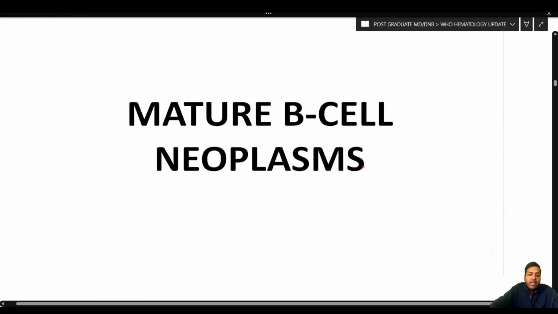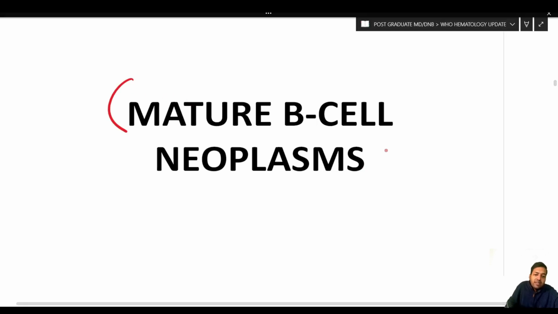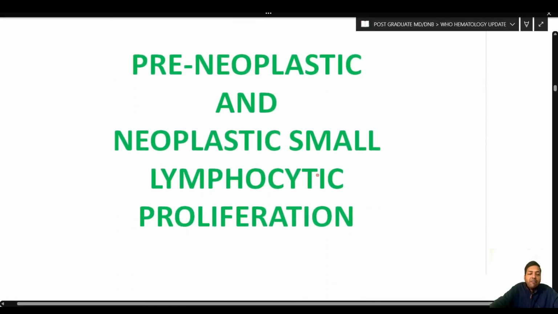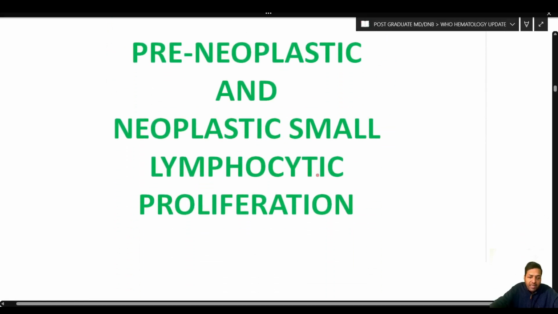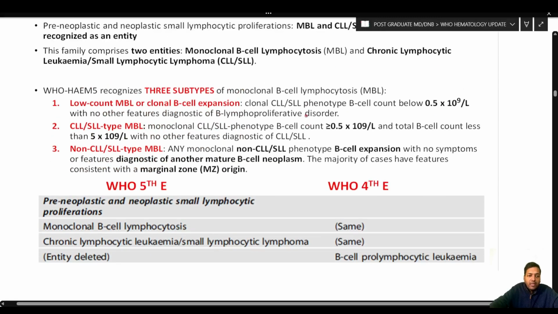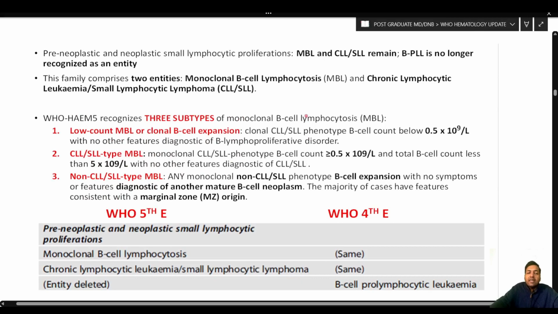Next, we have already covered the precursor B cell lesions. Now we are going to discuss in detail the mature B cell neoplasms. So let us see individually. First, we are going to see the pre-neoplastic and neoplastic small lymphocytic proliferation. So previously, whatever we used to call SLL, CLL, are called the pre-neoplastic and neoplastic small lymphocytic proliferation. So let us see what are the updates over here.